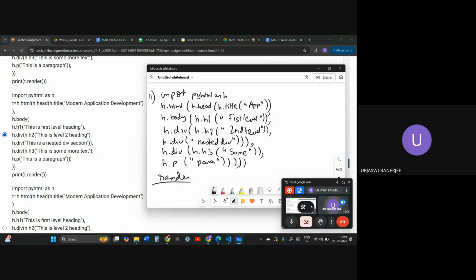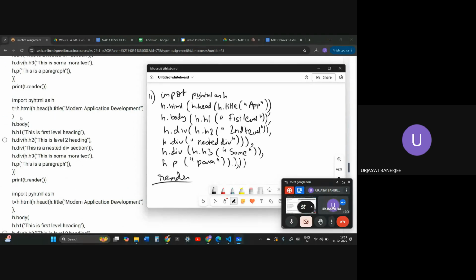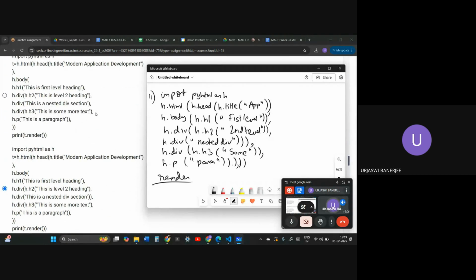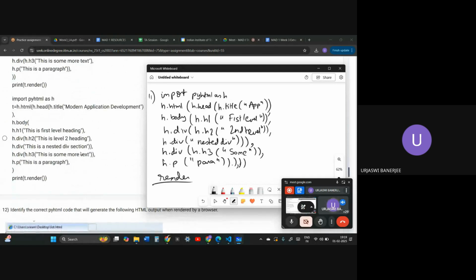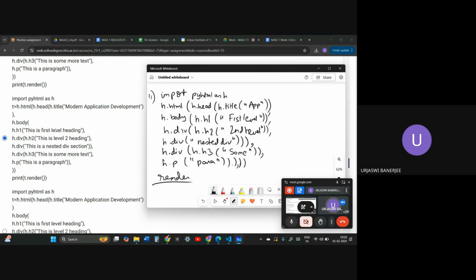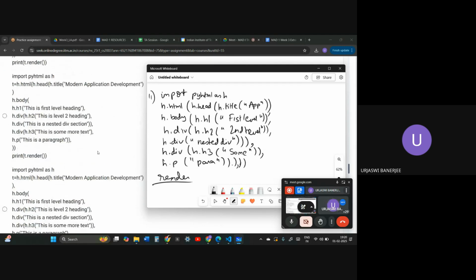This is the correct option. This one is missing a comma in the second option. This is missing a div closing tag. This has an extra div closing tag. They are making an extra div from out of nowhere. So this is the best option that I can say is the correct option. This is a really confusing question actually.